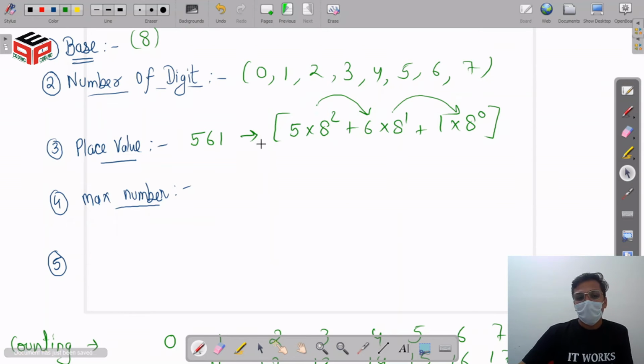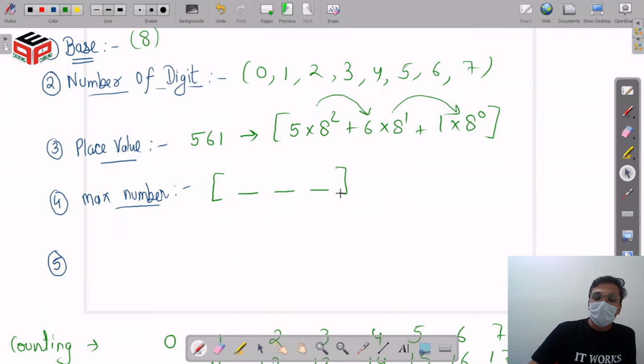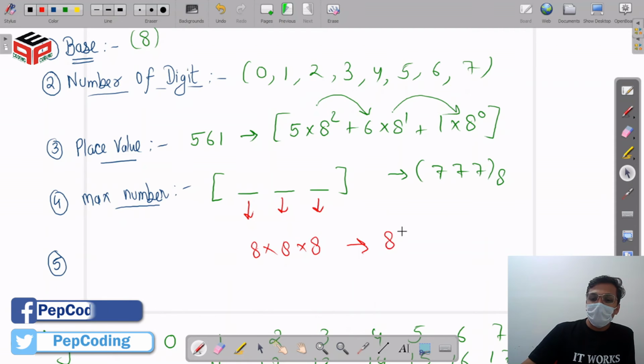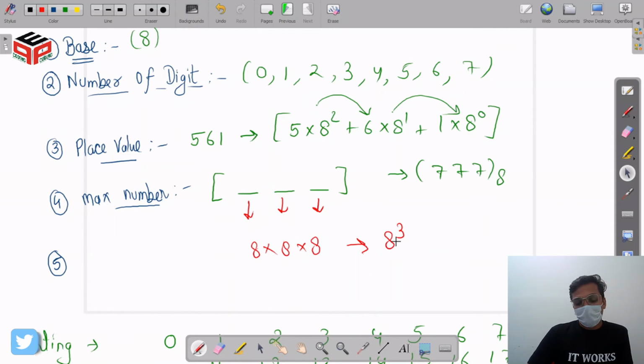So now you can guess what is the maximum number that can be formed here with 3 digits. The maximum number that can be formed is going to be, yes, you have guessed it properly, 777 in base 8. Now let's see the maximum count of numbers that can be formed using 3 digits in the octal number system. It is going to be 8 into 8 into 8, since we have 8 choices at each place, so 8 raised to the power 3. So that is all about these 3 number systems.